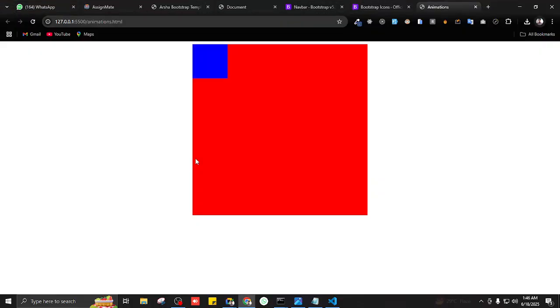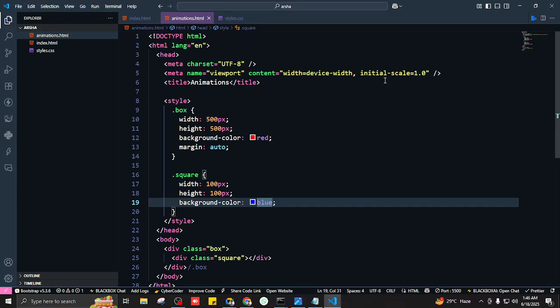Now what I want to do is make this blue box slide to the right side, on its own, without any interference. The moment the page loads, I want this blue box to slide to the right side. Is there any question about the problem statement, like what we want to do with the box? Okay, we want to make this blue box slide to the right side. So how can we do that? We can do that using animations.